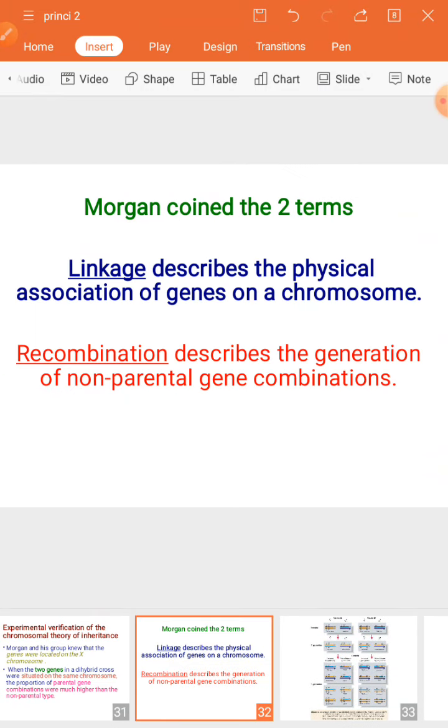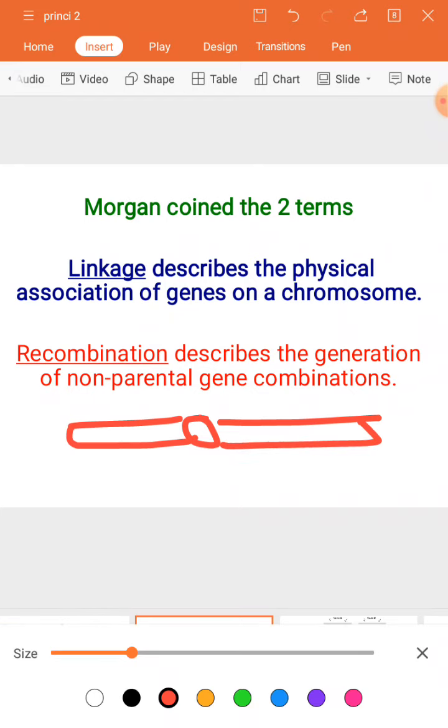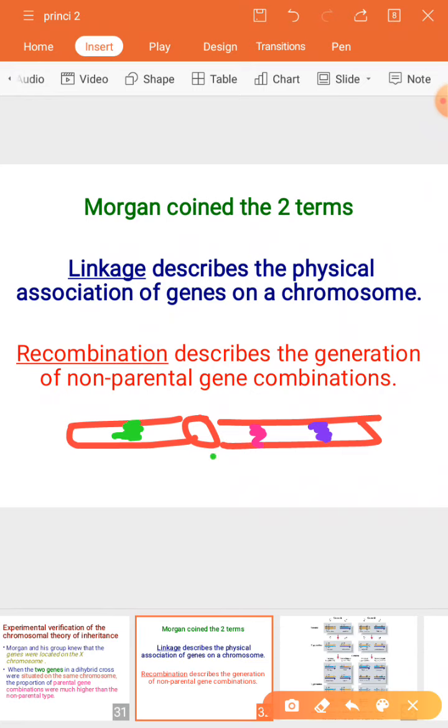Hope it is clear. Now coming to the linkage. When I say linkage, I am talking about not only one gene, it can be more than one gene. So I am saying 1, 2, 3, just saying like this. So these three are linked genes. So why is it a deviation from Mendel's cross? Because whatever the combination we are saying, your parental type, the recombinant ones, this was not explained by Mendel. He never explained it.